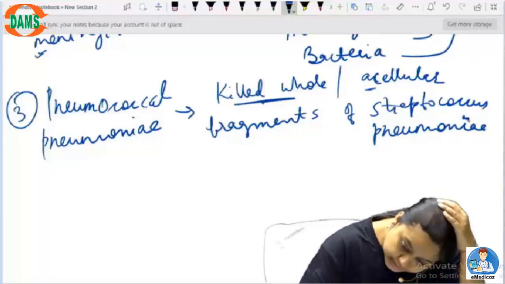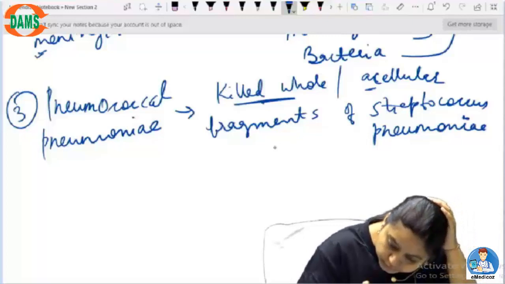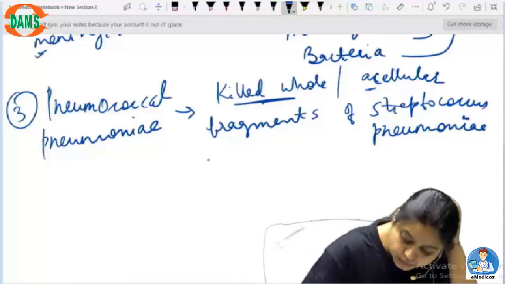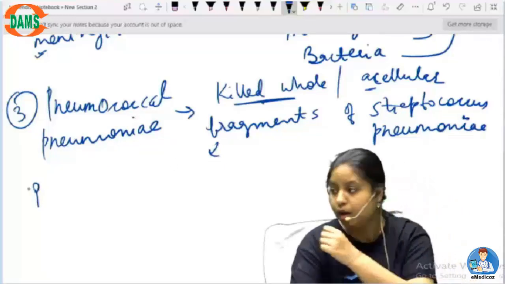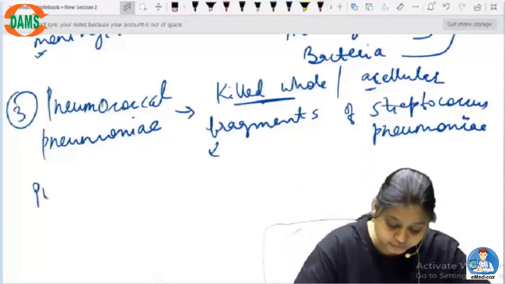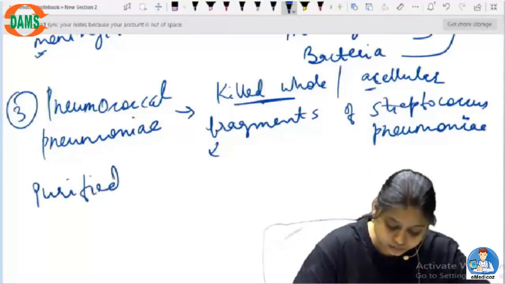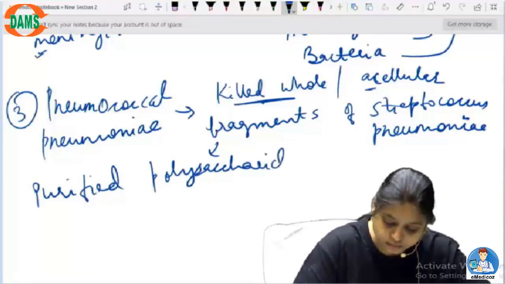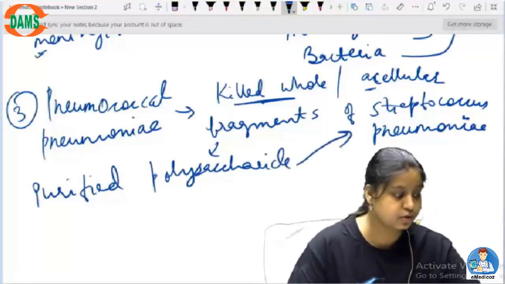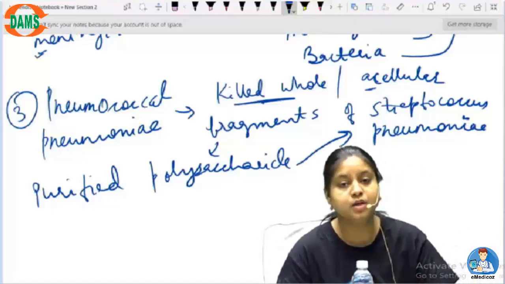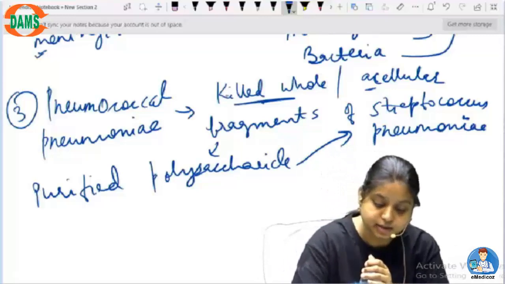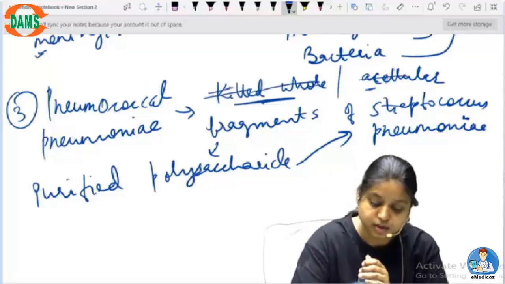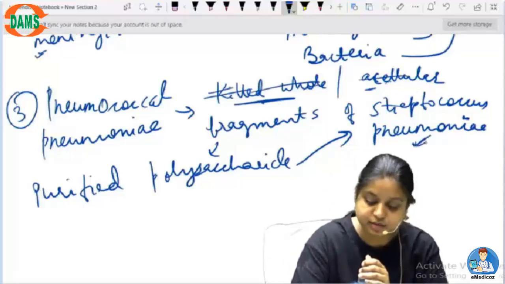So you can use this, or you can also use the purified polysaccharide of Streptococcus pneumonia. So you can use the organism, but usually this is not much used because it is very, very toxic.